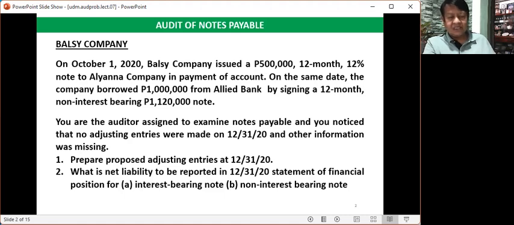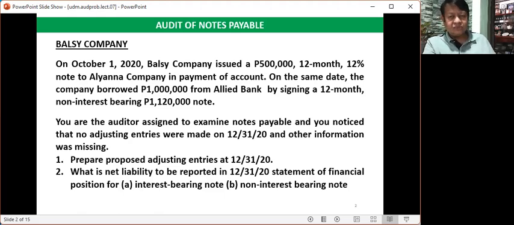In this regard, you are asked as an auditor to prepare proposed adjusting entries at December 31, 2020, and number 2, what is the net liability to be reported on December 31, 2020, in the statement of financial position for letter A, interest-bearing note, and letter B, non-interest-bearing note.